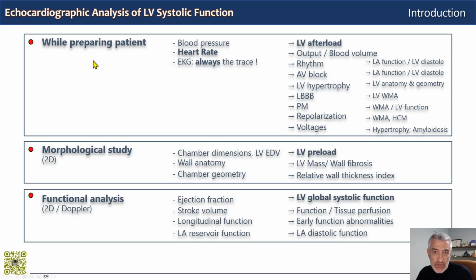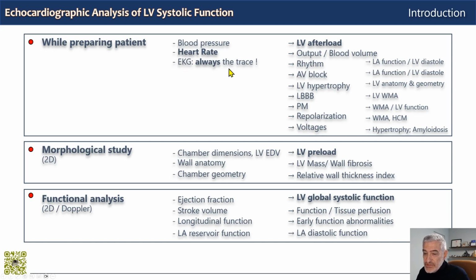Now you have your patient on your examination bed. This is where you begin gathering very important information. Arterial blood pressure, which you should know from patient history or measure at the moment, gives you left ventricular afterload. And the knowledge of heart rate brings you to cardiac output. By looking at the jugular veins, you can estimate the venous pressure, for example.